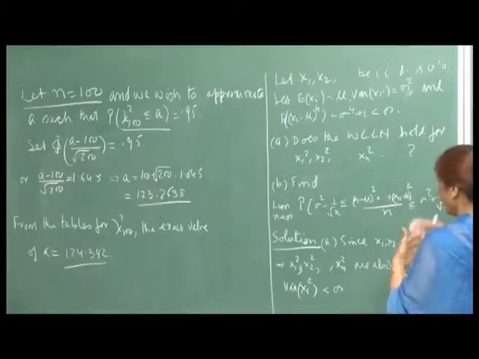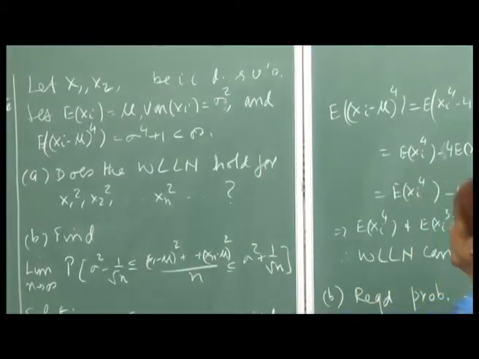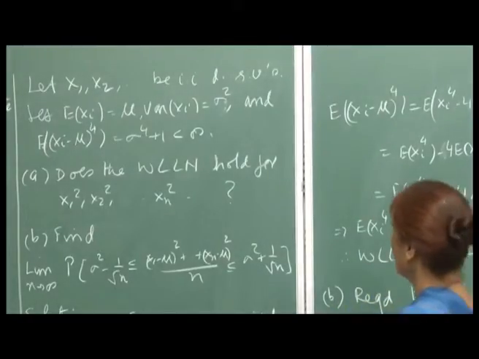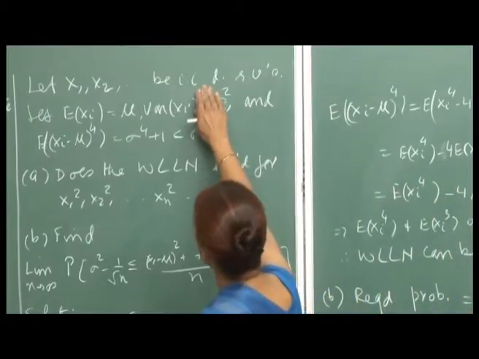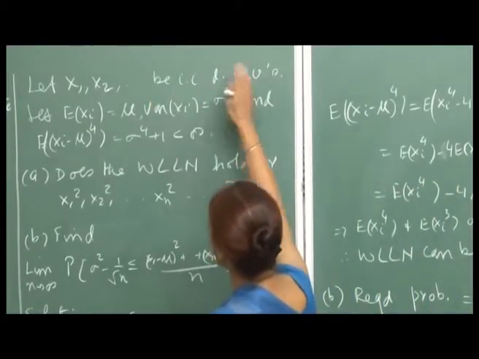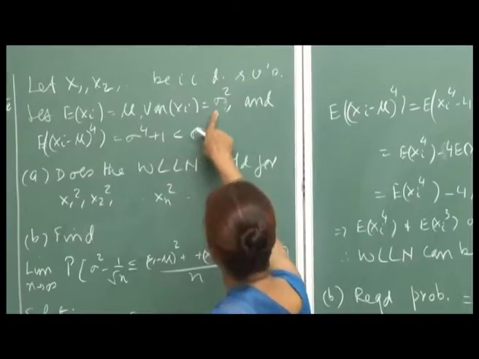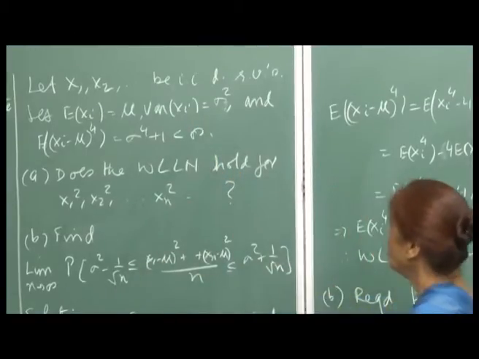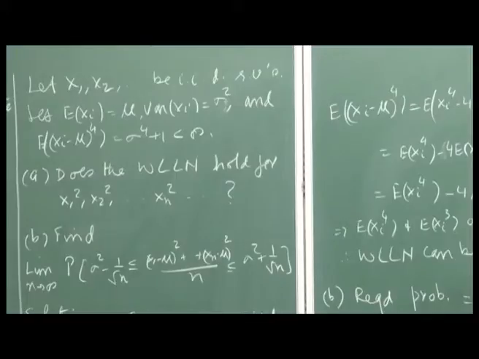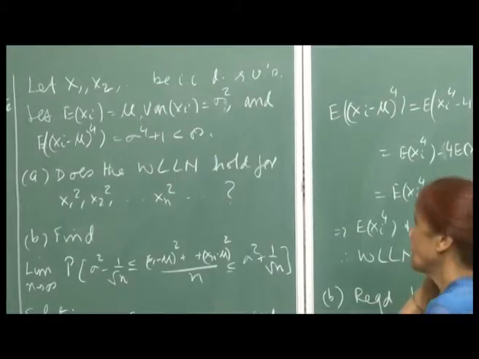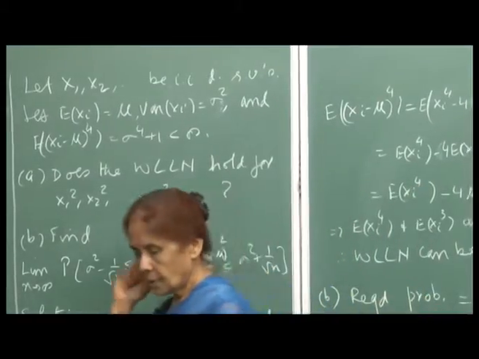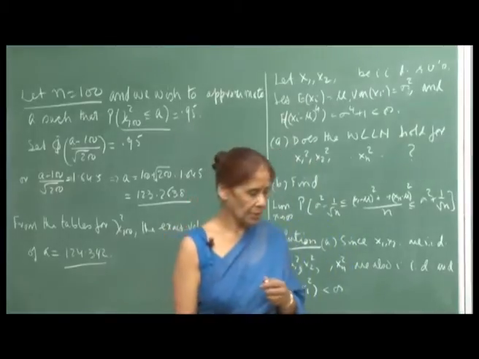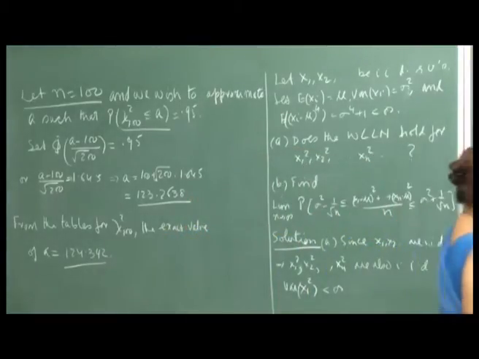So, we are talking in terms of the squared random variables. The weak law of large numbers holds for X1, X2, ..., Xn because your variance and mean are finite. Now the question is, does it hold for the sequence of squared random variables?